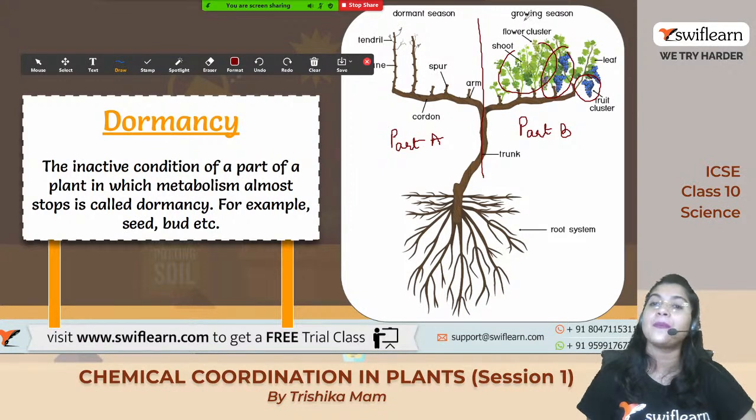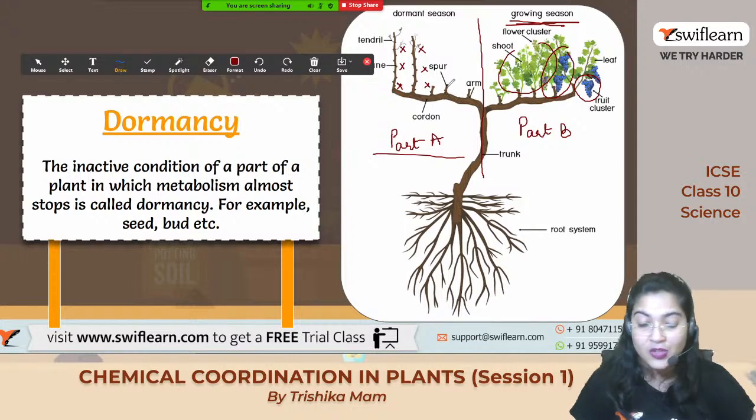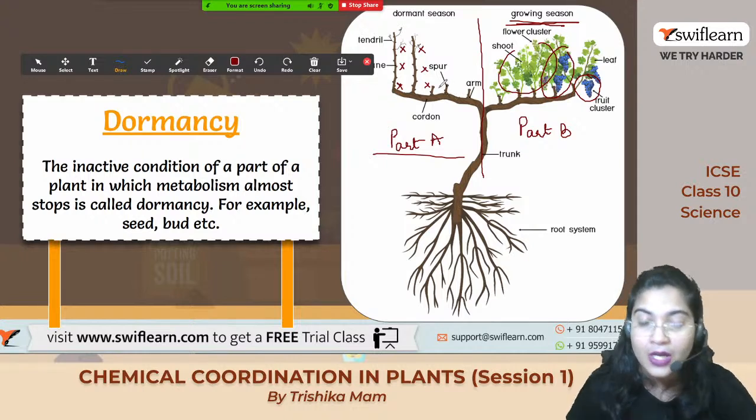And when does it happen? It happens in the growing season, right? So totally growth and development takes place over there. But in part A, can you see? You can see the tendrils. There are no leaves, no fruits, no flowers. Only the branches are there. Why are they not present? Because any sort of physiological activities are not happening.